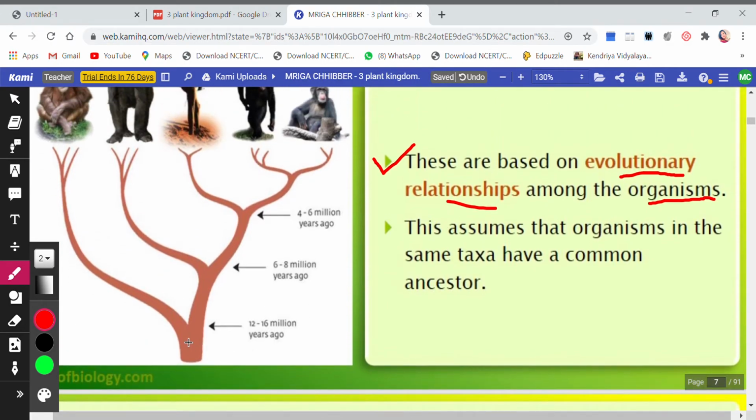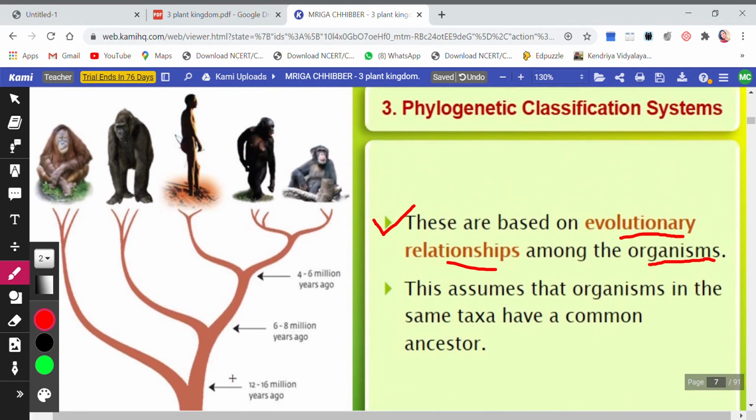Now you see, this was the starting point, and from here 12 to 16 million years ago, this is how it was divided into two. And then again, after 6 to 8 million years ago, again this has changed, and it was divided into two parts. And here again 4 to 6 million years ago, this has been divided, and we see that these evolved, and human being has come from apes. तो ये evolutionary relationship है.